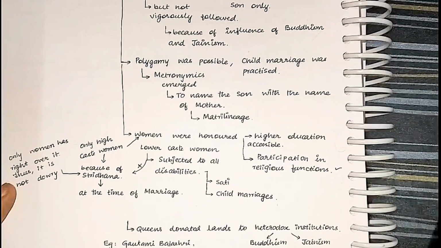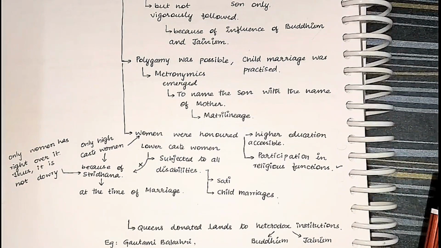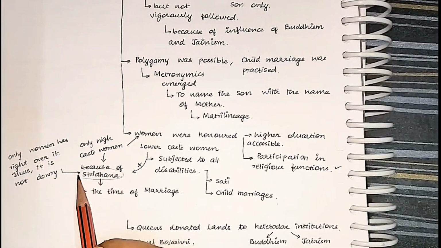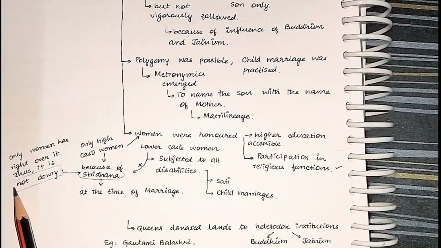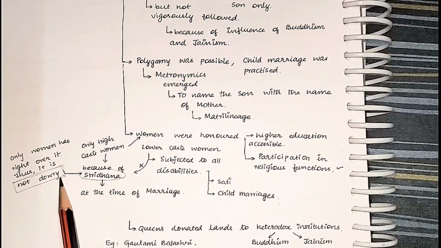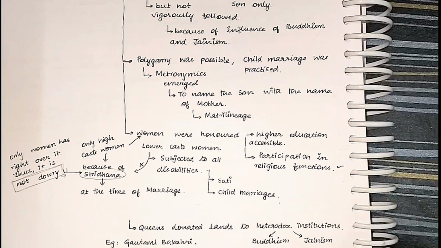Because when a higher caste woman was getting married, the family from the bridal side gave the stridhana. There was a practice of giving the stridhana. This stridhana is wealth given to the daughter when she was getting married. This is not the same as dowry, because dowry belongs to the family of the groom. The stridhana belongs to the female only. She can sell it whenever she wants. So stridhana is not equivalent to dowry.